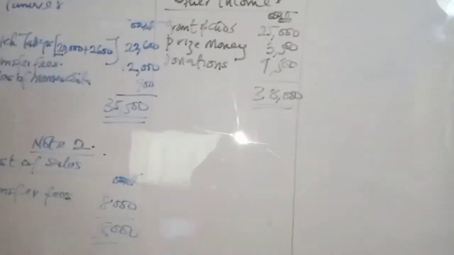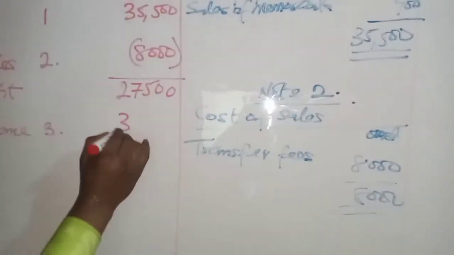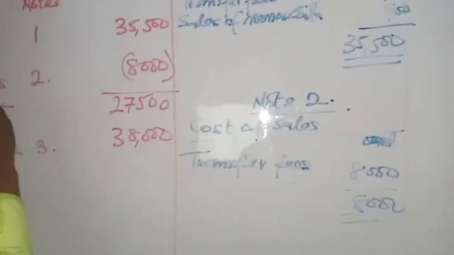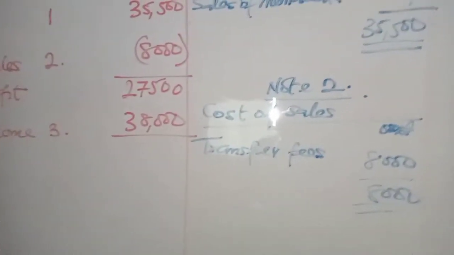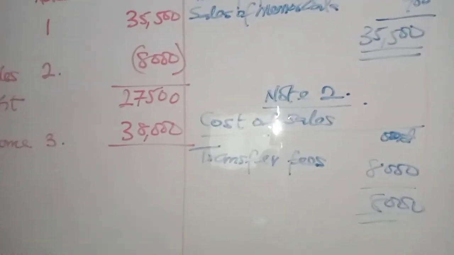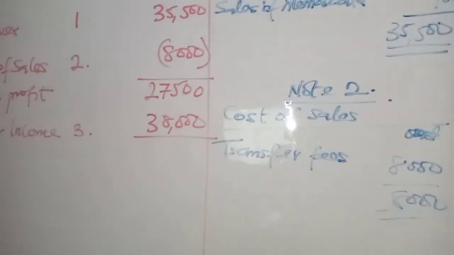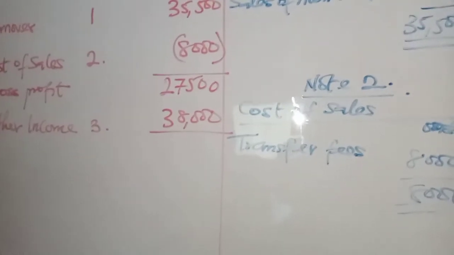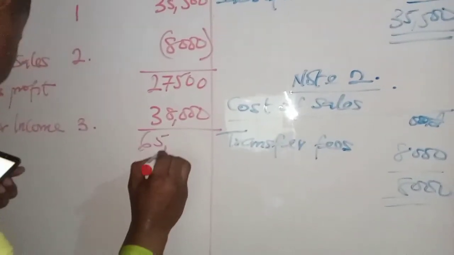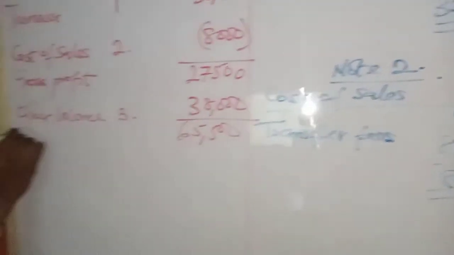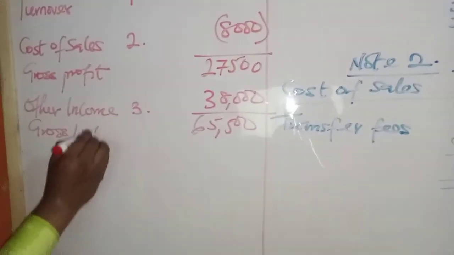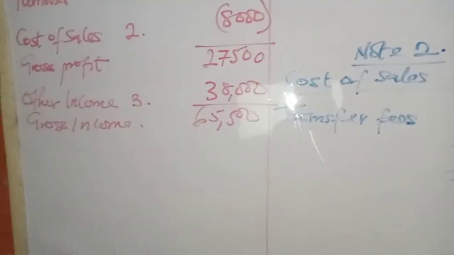So basically, our other income here is 38,000. So if you add, we have 65,500. So this is your gross income.